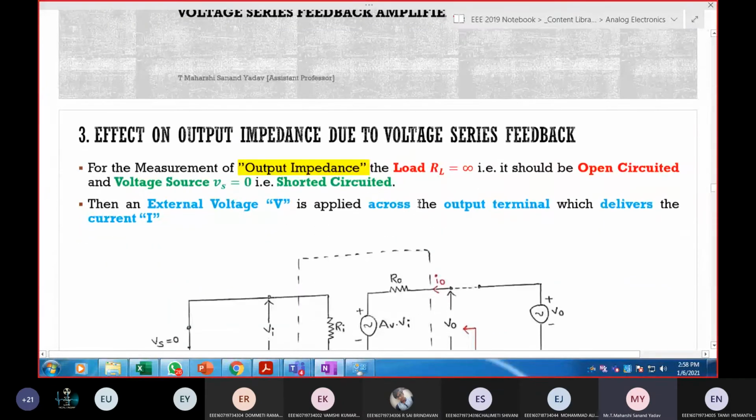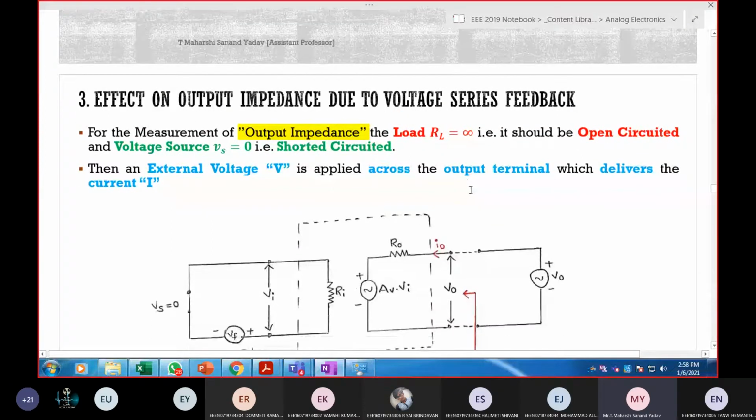The effect on output impedance due to voltage series feedback. Here again two conditions. Always when we are trying to calculate the output, at that point if RL is there, it should act as open circuit, meaning it is infinite. And in the input part, if it is voltage, should I open circuit this? Short circuit. This should be short circuited. If the source network contains a current source, then replace it with open circuit. Always voltage is short circuited and current is open circuited.